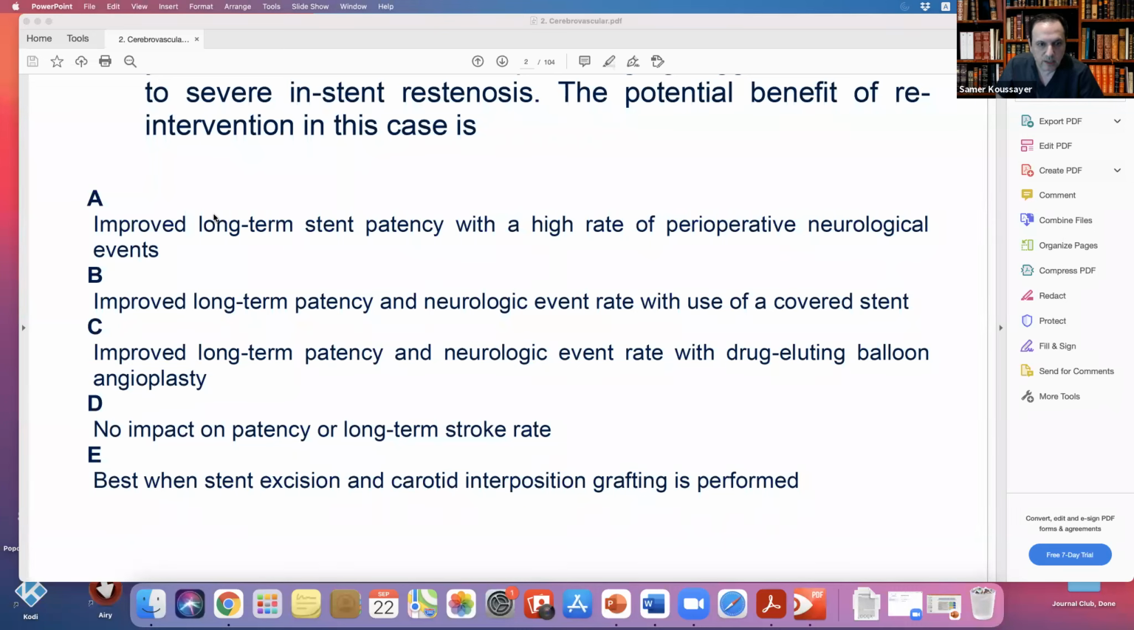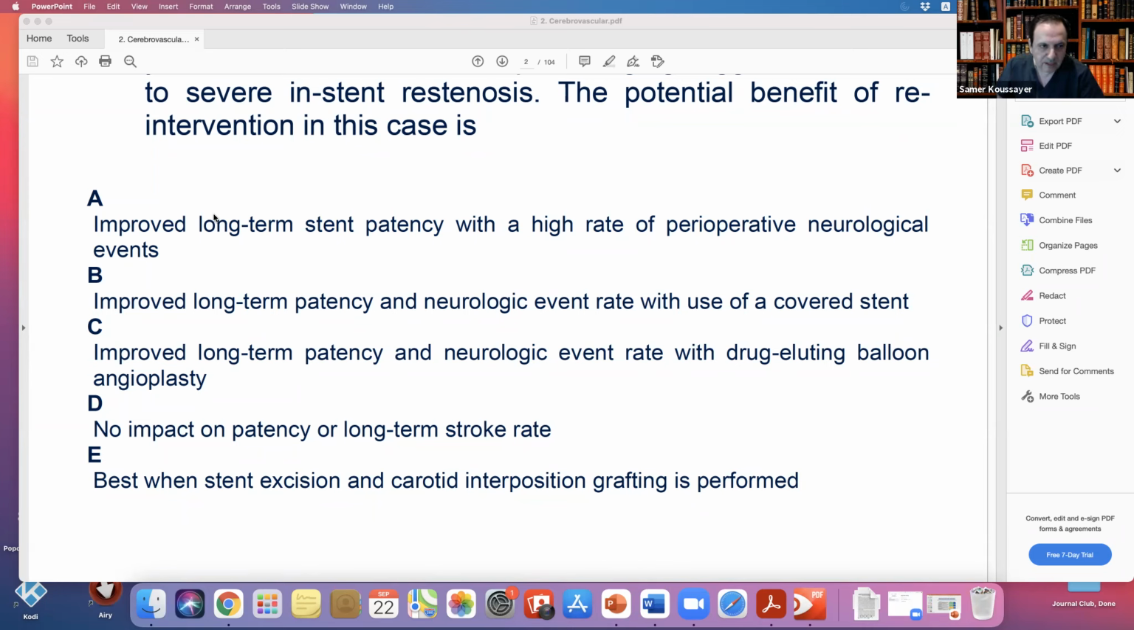But this is the reason why the recommendation came, because they have a study, and they found no impact on patency or long-term stroke. The reason why they said if you have a high-grade stenosis in a stent, leave him alone, treat him medically if the patient is asymptomatic, is because the study showed there's no impact on patency or long-term stroke. So this would be our answer.